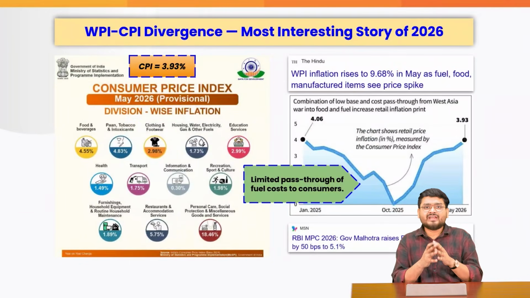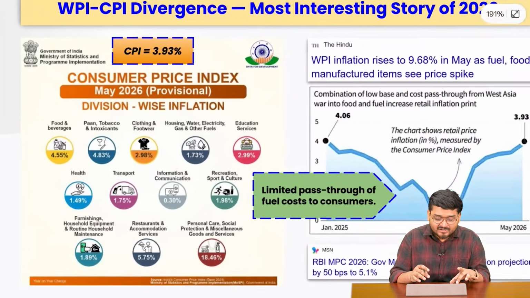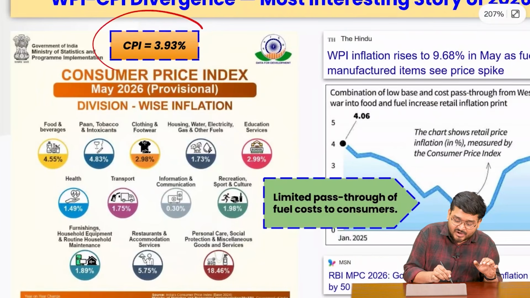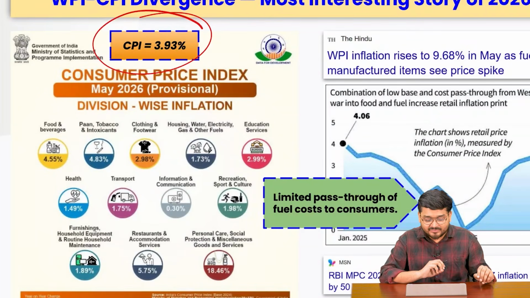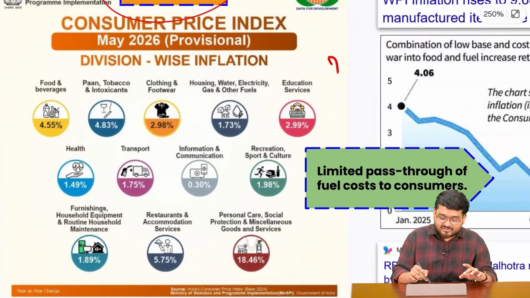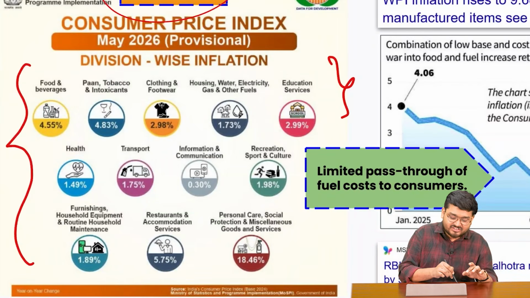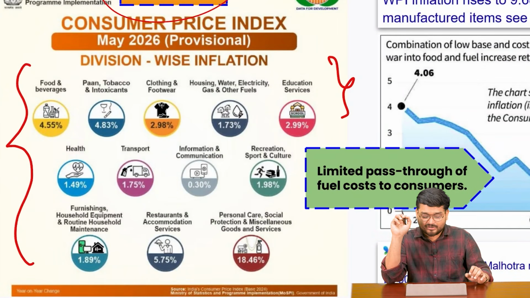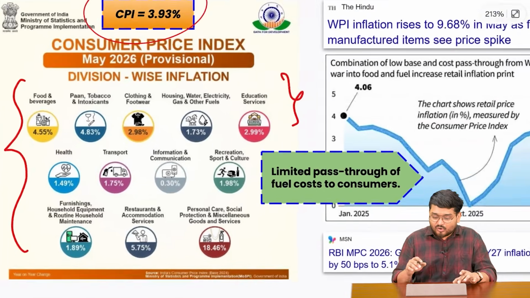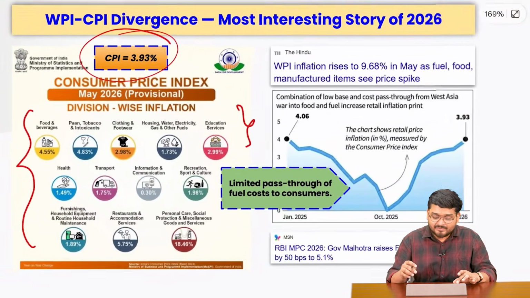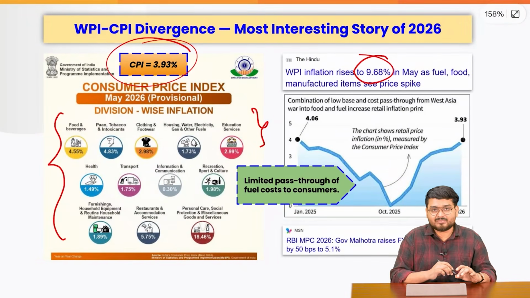So this gives a very curious picture: recently the CPI was at 3.93%, where prices across various goods and services in the CPI have risen to almost 3 to 4%, right? On the other hand, the WPI is at 9.68%.